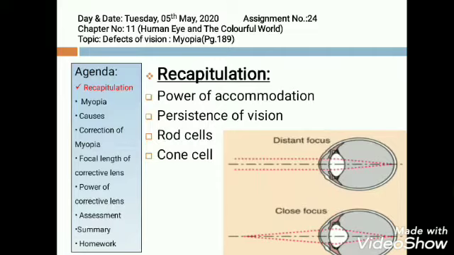Rod cells. Light sensitive cells which enable us to see in dim light are rod cells. Cone shaped cells. These cells are sensitive to bright light and cause the sensation of colors in our eyes.